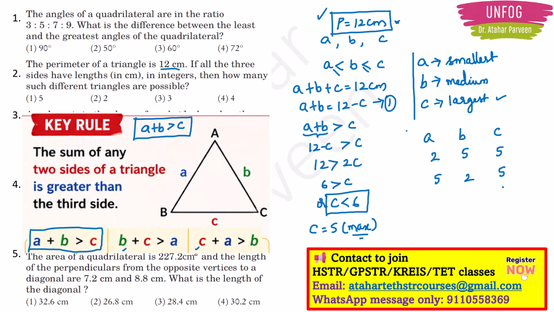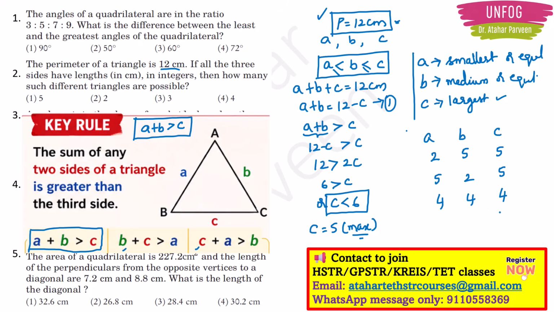Again I can go for a further lower value of C, like C I can put as 4. Then in that case this one will be 4 only, right? So with this the criteria will be satisfied. C can be smallest, A can be smallest or it can be equal to, right? B can be medium or it can be equal to the other side. But C, it can be largest or equal to the other side.